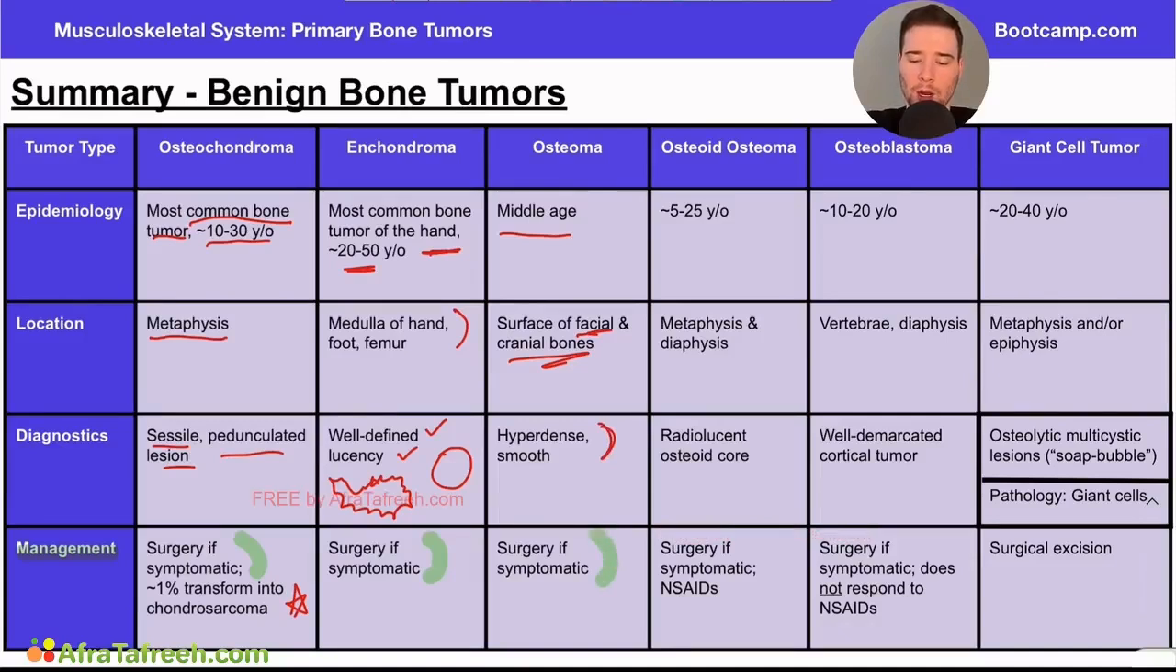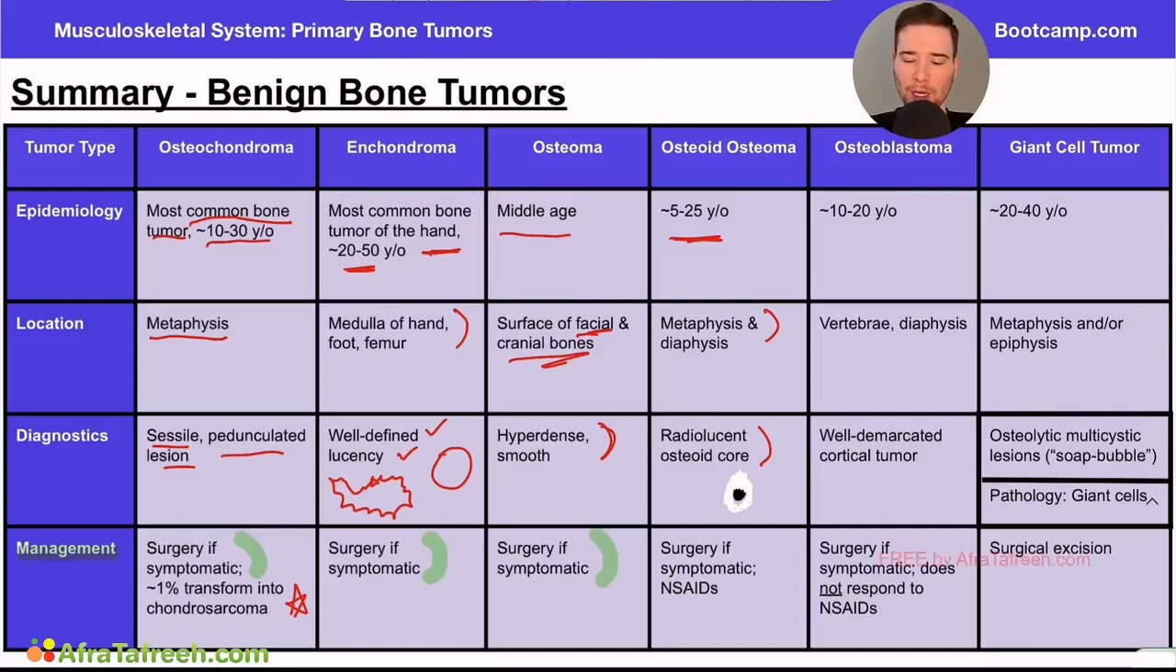Now, moving on to our osteoid osteoma, a little bit of a younger age range here, right? We're talking about 5 to 25-year-olds, going to be seen in the metaphysis or diaphysis. And on diagnostics, it's going to have a radiolucent osteoid core. And so what this means is there's a radiolucent core that's going to appear kind of dark on the x-ray. It's then going to be surrounded by sclerosis, which gives the osteoid osteoma this kind of classic appearance. Again, we have actual x-ray and CT images shown on the video in this chapter, so go ahead and check that out as well if you need a little bit more of a refresher.